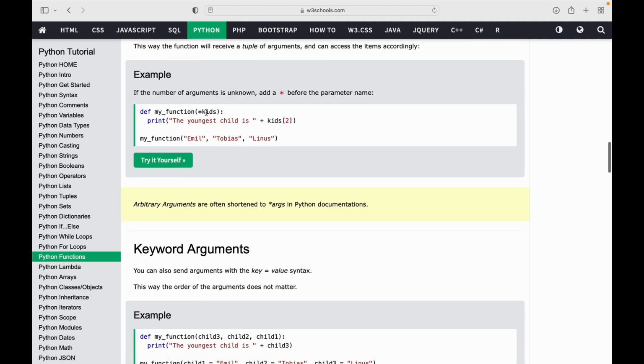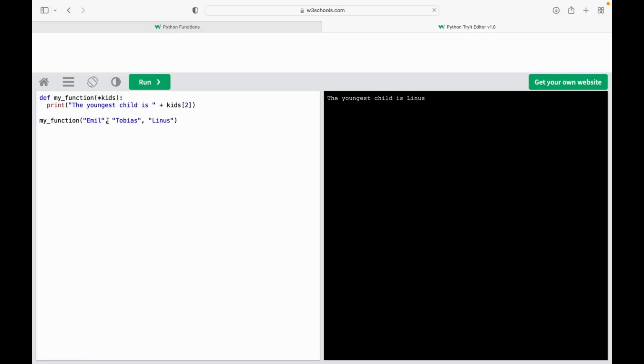Similarly, this youngest child kid example: he's saying def my function kids and print the youngest child is kid 2. So amongst these 3, this one is kid 0, this is kid 1, kid 2. If I write print kid 1, then it will print the youngest child is Tobias. So whatever list I call, it will just print the value of kid 1 in this case. So kid 0, kid 1, kid 2, you can try it yourself. Like the youngest child is Linus, that is kid 2.